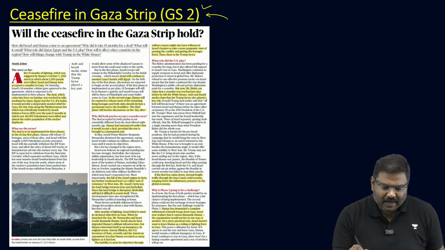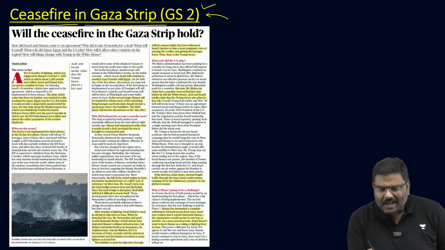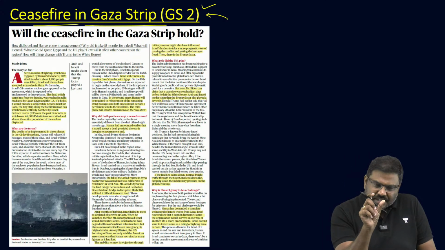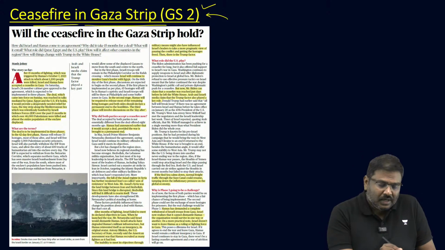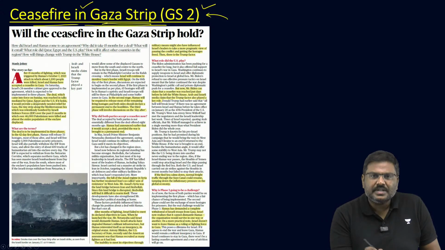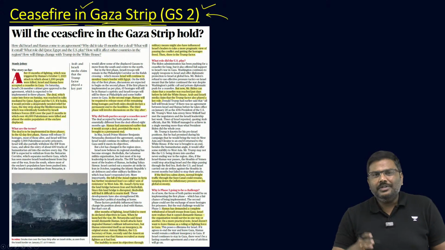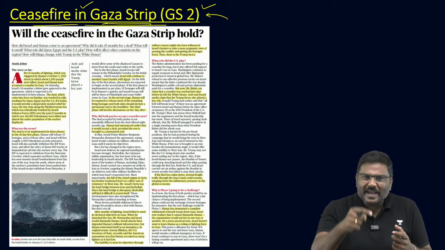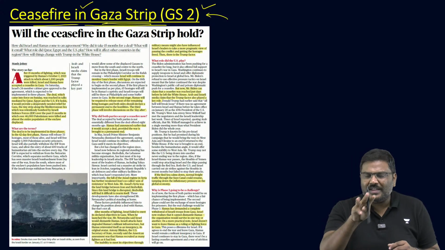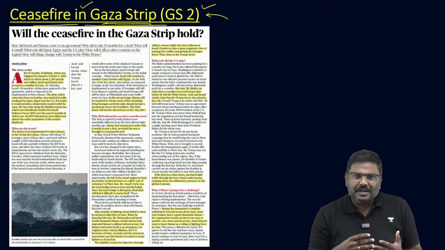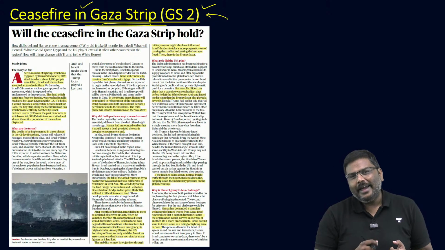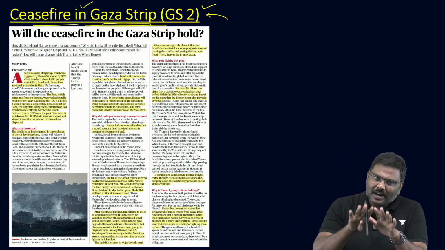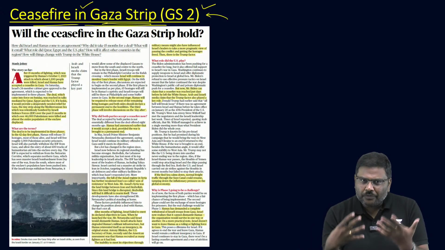Okay. Second article, ceasefire in Gaza Strip. Starting today, for the next 6 weeks, the first phase of the ceasefire plan in the Gaza Strip will come into place. Now, there are certain experts who have certain doubts whether this particular phase-wise implementation, I'll come to that. There are 3 phases. Whether this phase-wise implementation will be successful in restoring peace in this region, or there will be certain significant hurdles. We'll understand that later. But let's be hopeful.